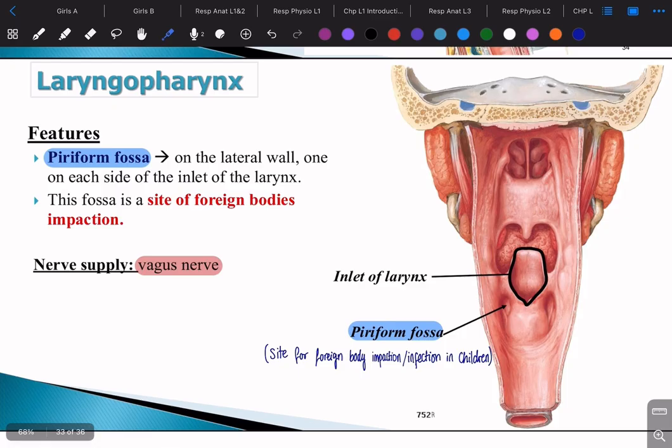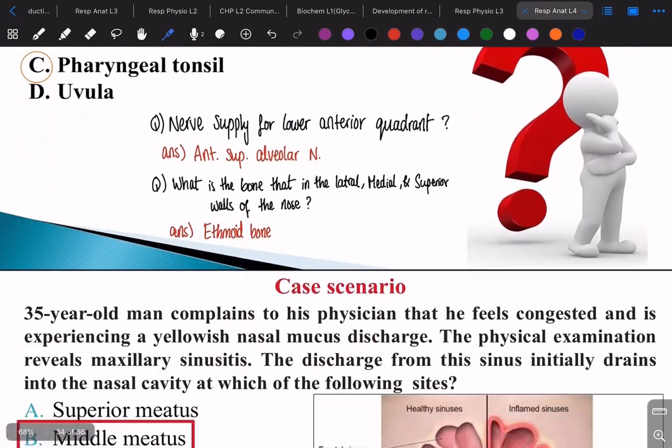So what is the nerve supply for the laryngopharynx? It's the vagus nerve, okay? So by that we're done with the lecture, okay?